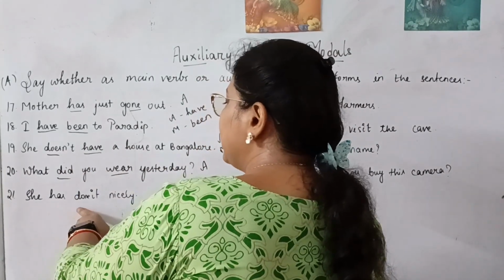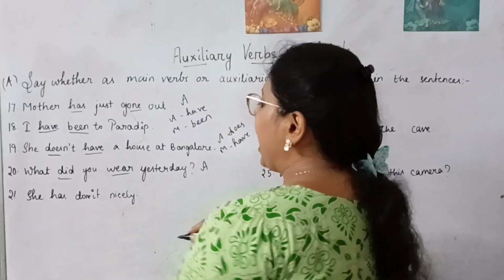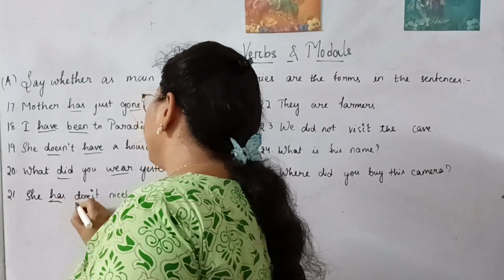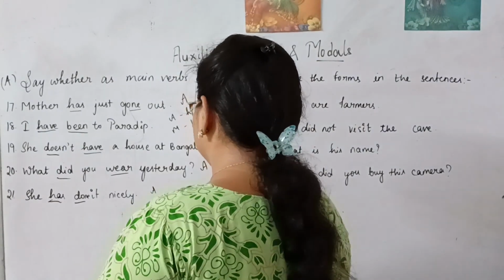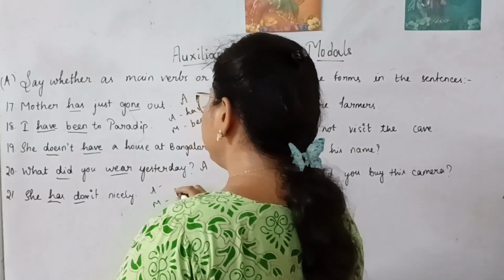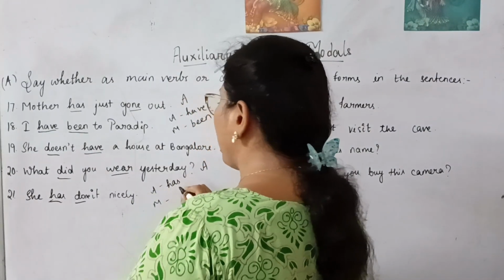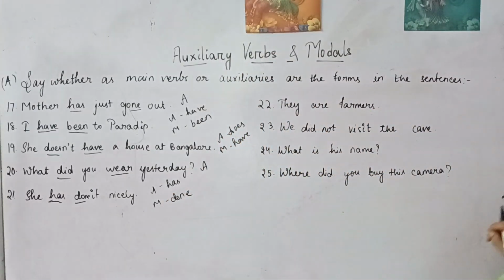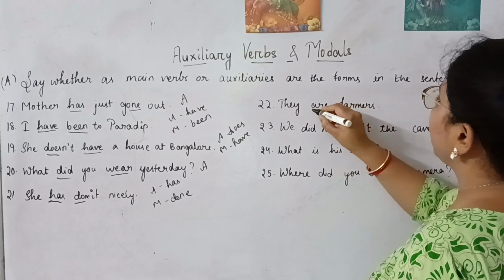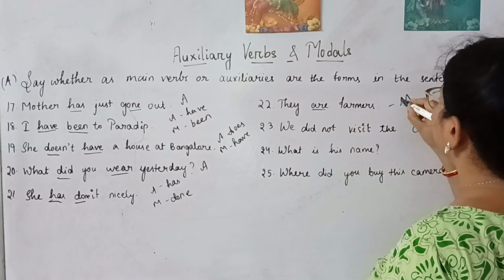She has done it nicely. Here also, has and done, two verbs are there. Means one is auxiliary and one is main. So here has is auxiliary and done is the main verb. Next, they are farmers. Here are is acting as a main verb.